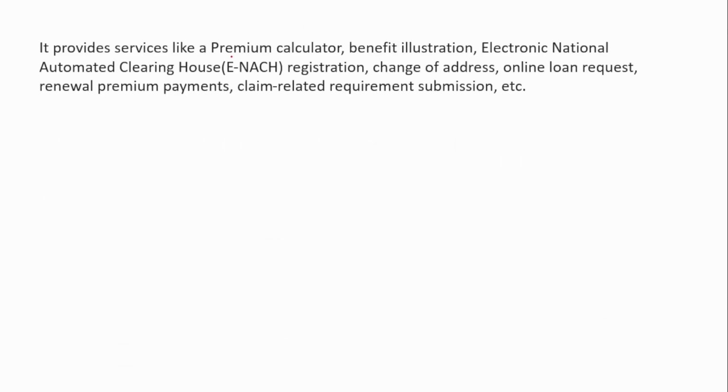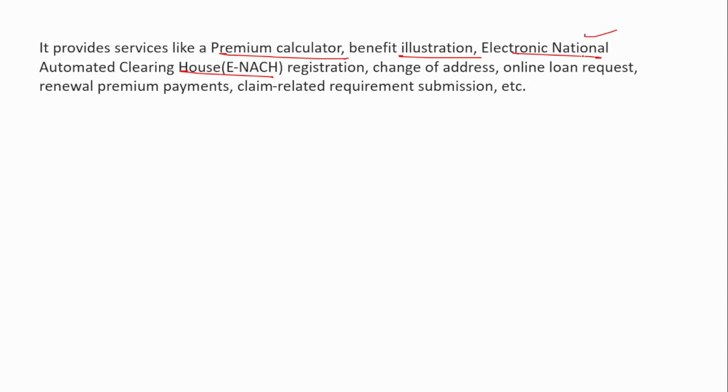Apart from that, it provides services like premium calculator, benefit illustration. The customer has to understand what the benefit provided is, so this will be properly mentioned. The agent should understand what benefits will be provided, so a proper illustration will be provided. Then Electronic National Automated Clearing House registration. What is the purpose of this?